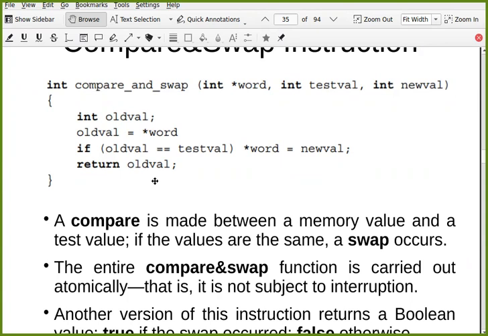So basically this is one kind of token that you are trying to acquire. You check the token at word address. This is the address. So at this memory address, you check what is the value at this address. If it is this value, we are going to put the new value at that address, and the old value will be returned. And once that happens, it means that the process has locked something. So it has acquired that token. That is the meaning.